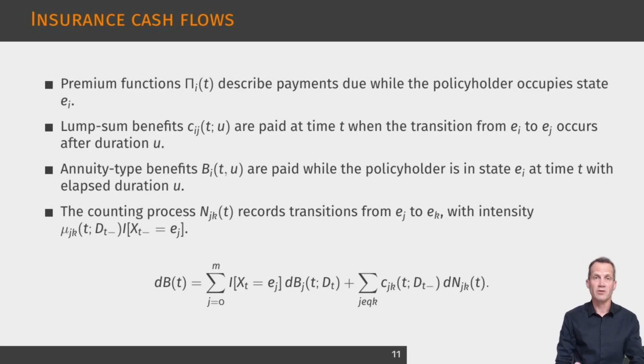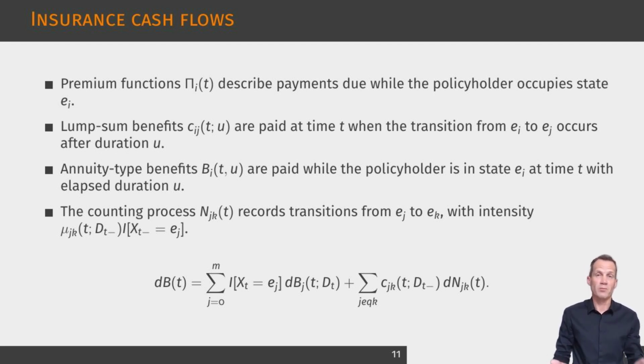The chapter specifies three families of deterministic cash flow functions. Premium functions describe payments due from the insured while the process occupies a given state. These functions can include continuous premium rates and jumps, which correspond to discrete payments. Lump sum benefits are paid at the moment of a transition from one state to another, and they may depend on the duration already spent in the departure state. This allows, for example, a benefit to vary according to the length of a sickness spell or disability period. Annuity-type benefits are paid while the insured remains in a state, again potentially depending on elapsed duration.